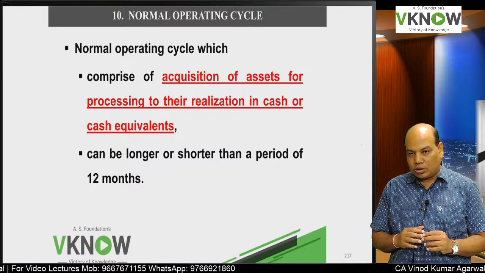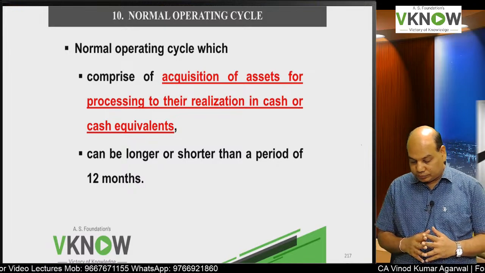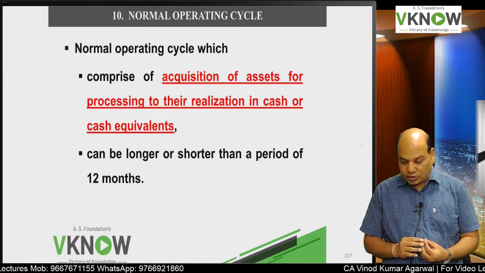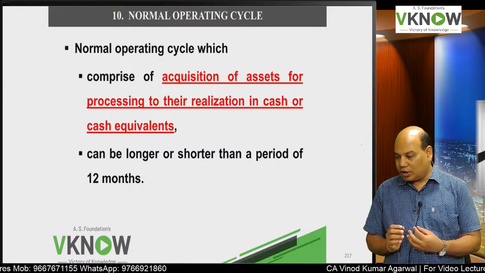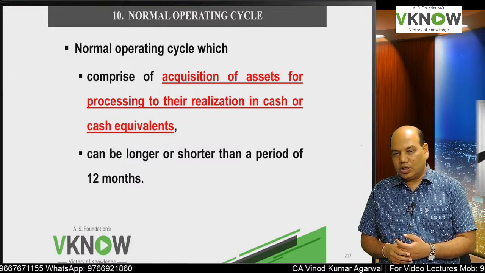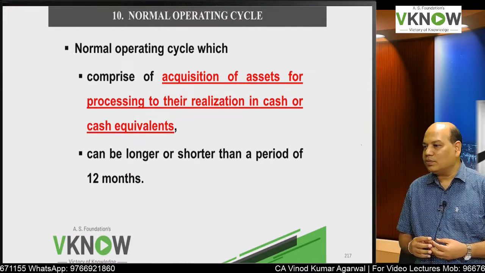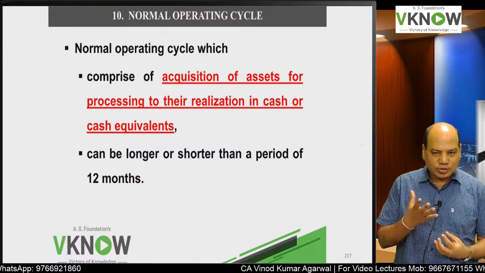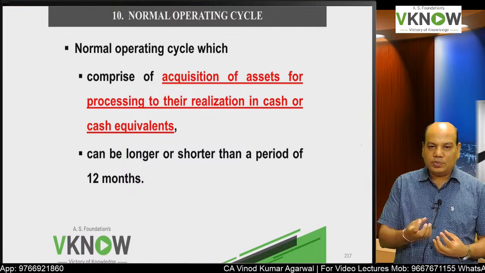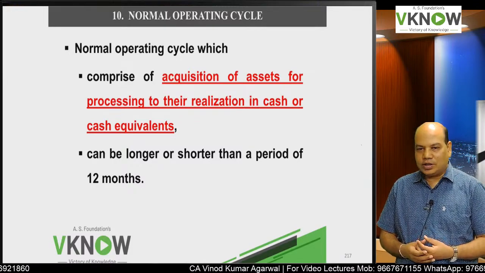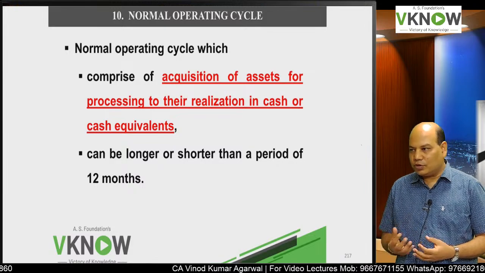Operating cycle means acquisition of asset for processing to their realization in cash or cash equivalent. In FM we say time required to convert cash into raw material, into WIP, WIP into finished goods, into debtors, and then collection from debtor.